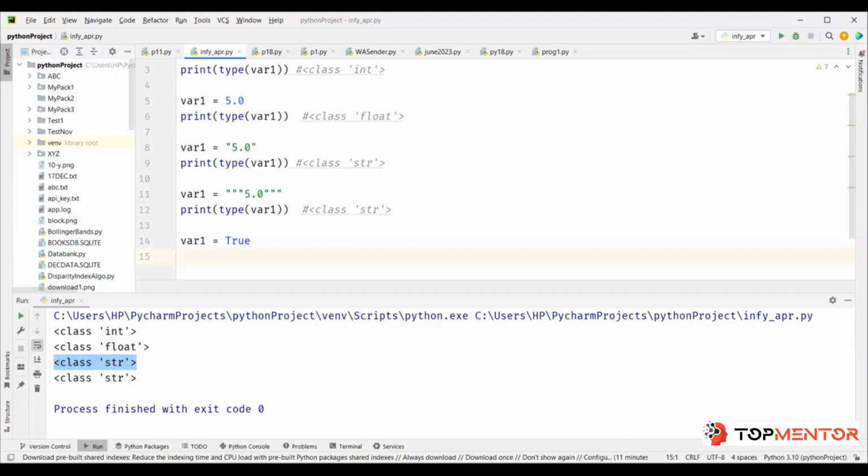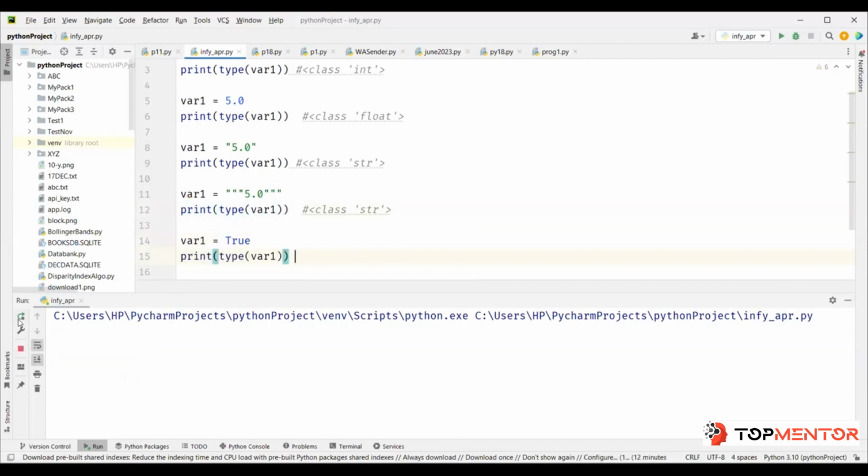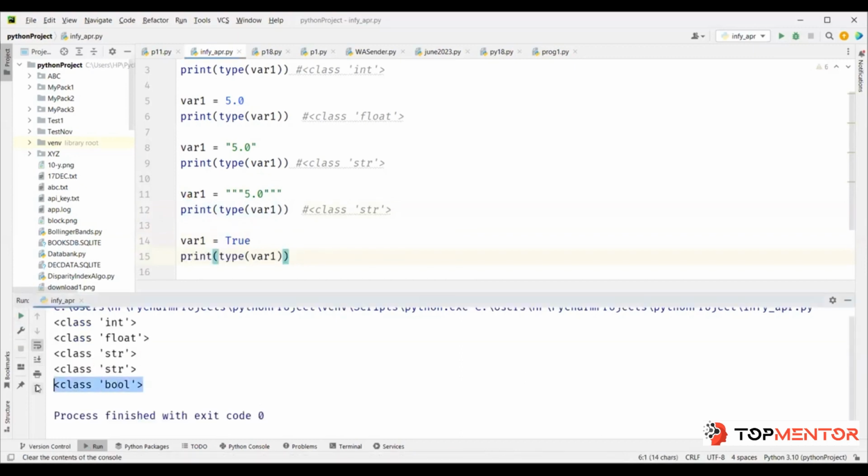And if you try to do something else, let's say TRUE, it'll give you an error, because it doesn't understand this. It will only understand this value as Boolean if you give the spelling in this manner. And of course, when you do type of this, it is Boolean type, right?